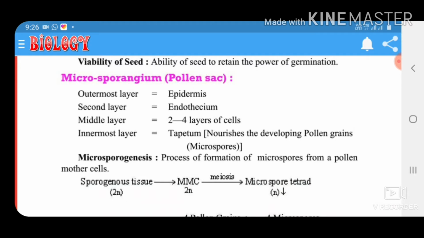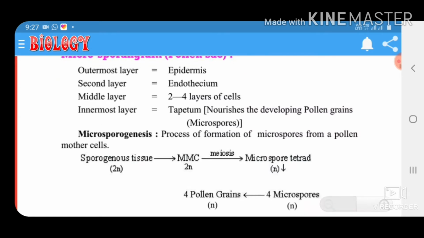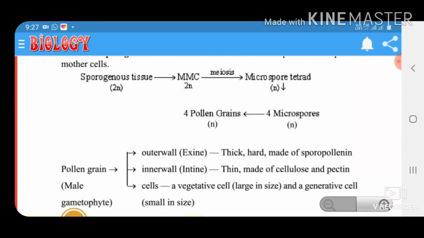Microsporangium, pollen sac. Outer layer epidermis, second layer endothecium, middle layers two to four layers of cells, innermost layer tapetum, which nourishes the development of pollen grains. Microsporogenesis, process of formation of microspores from a pollen mother cell. Sporogenous tissue 2n forms a microspore mother cell, meiosis, 2n, microspore tetrad, four microspores are formed.